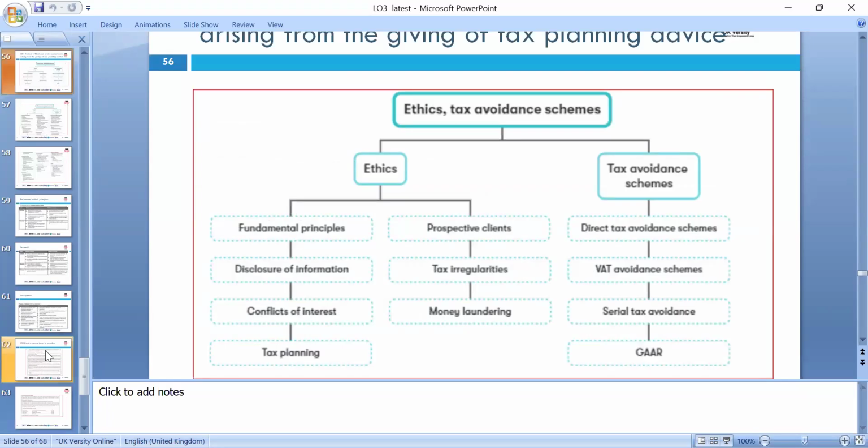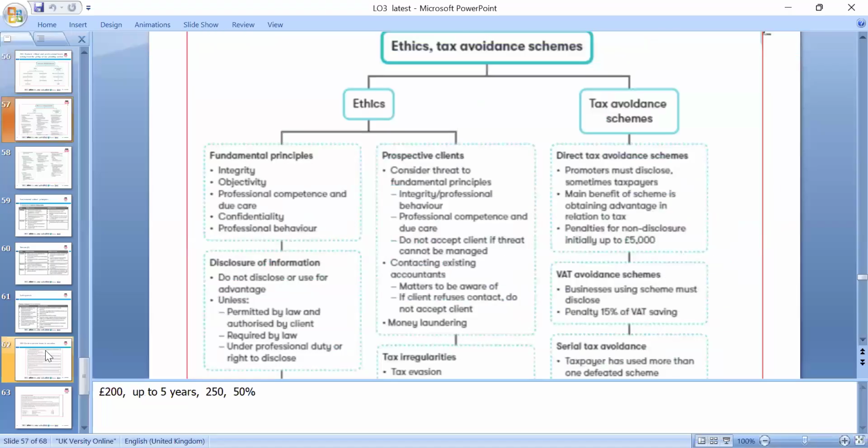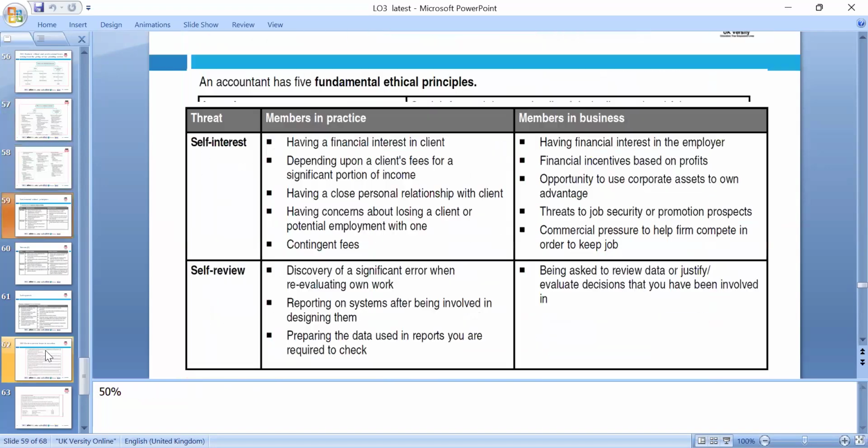So for ethical tax avoidance we covered the fundamental principles, disclosures, conflict of interest, tax planning, prospects of the client, and tax reality, not regularity. We need to look at money laundering, tax avoidance schemes, direct tax avoidance schemes, VAT, and capital gains tax avoidance, and we need to follow these. When we do the merit criteria, we can add more examples to address these.